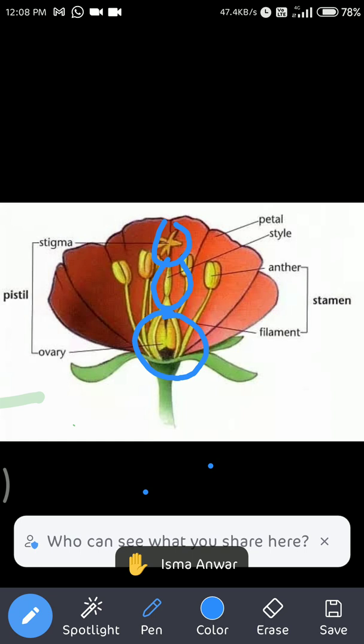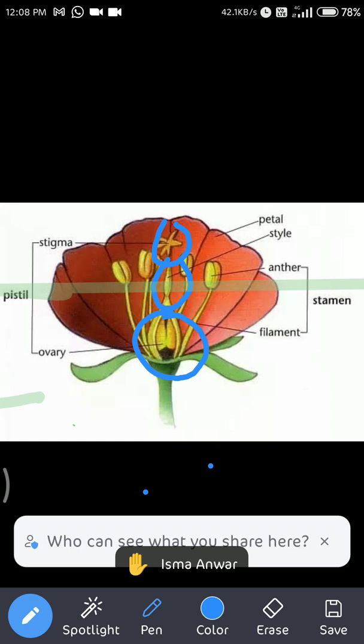Here the ovules are present, here the eggs are present, which are fertilized at the time of fertilization. The ovule is the female organ, with the egg inside it, and the male reproductive cell has to fuse with it.